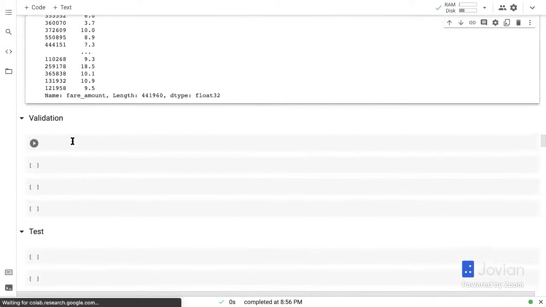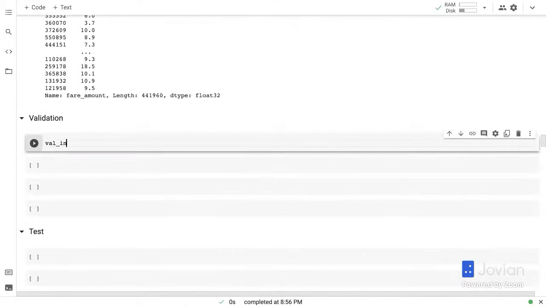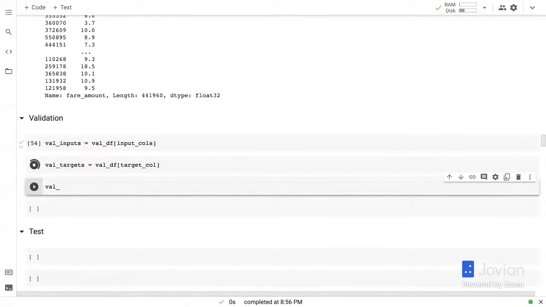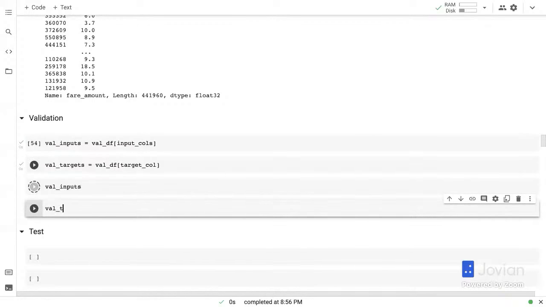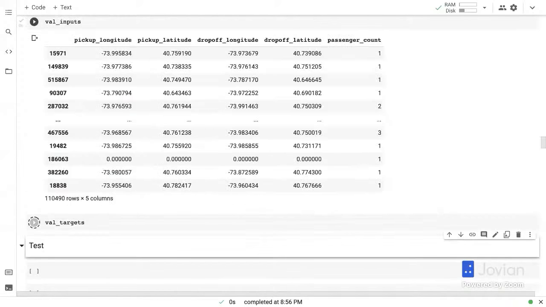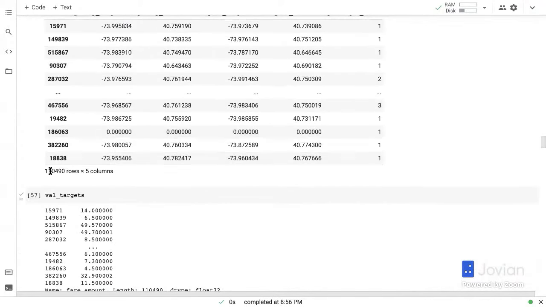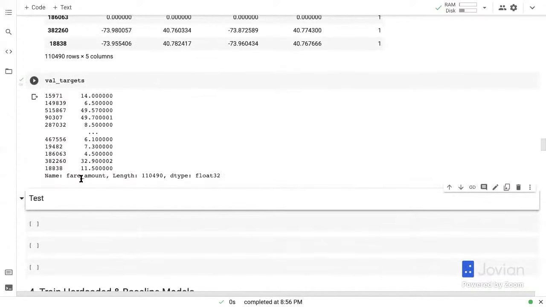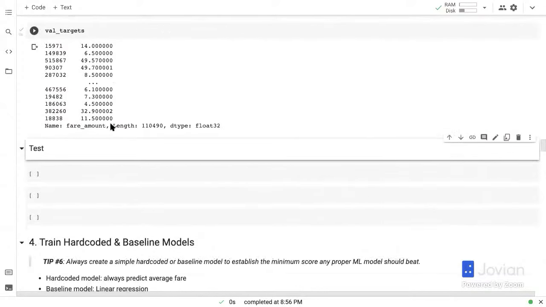Let's do the same for the validation set. So val inputs is val df input columns. Val targets is val df target column. And then let's look at val inputs and val targets. Okay, so 110,000 rows. That's already a lot larger than the test set, by the way. So should be good. Yep. And here are the validation targets.